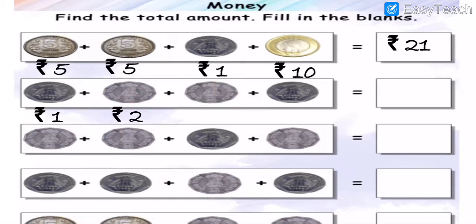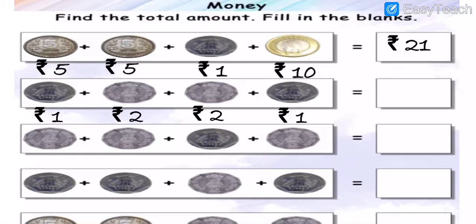Sorry, 2 rupees, not 3 rupees. 2 rupees coin is here, here is 2 rupees coin. Then after a 1 rupees coin.